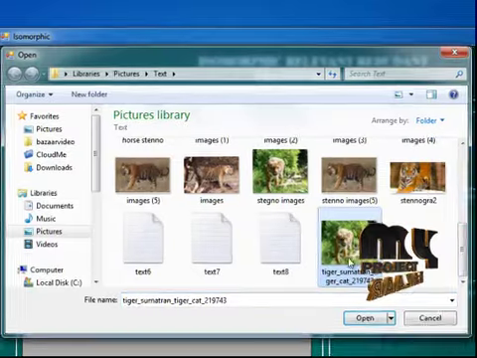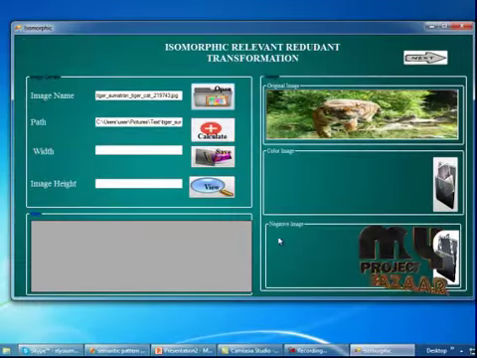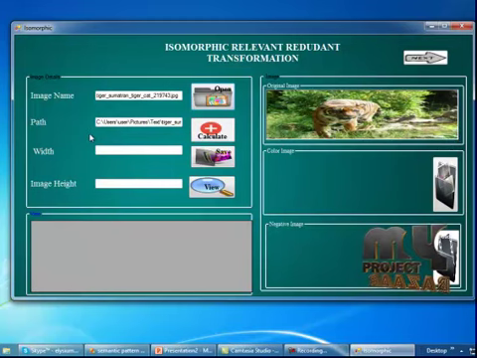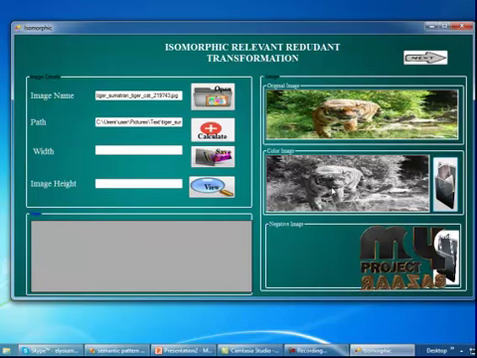So, Tiger Summarian, I'm going to open this image. Click open. The original image will be displayed in the picture box, and the image name and the path will be displayed in the text boxes here. Now I'm going to change the image color. Click on this button. The image color will be changed.